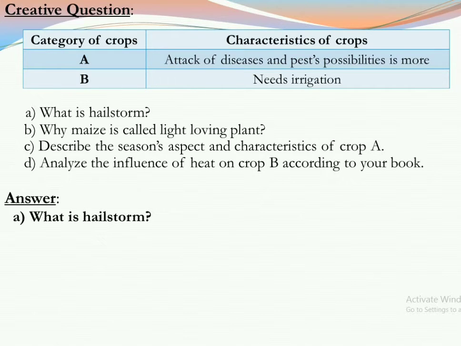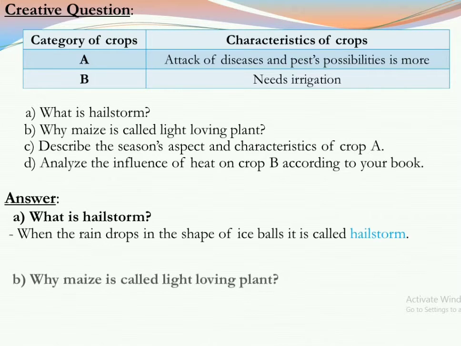First, question number A, what is a hailstorm? As we know, this question is for 1 mark only, so there is only one knowledge part. We will try to make the answer in one line, or the main information we should provide in that statement. When the rain drops in the shape of ice balls, it is called a hailstorm. So that is for 1 mark. Only the definition of the hailstorm should be here.